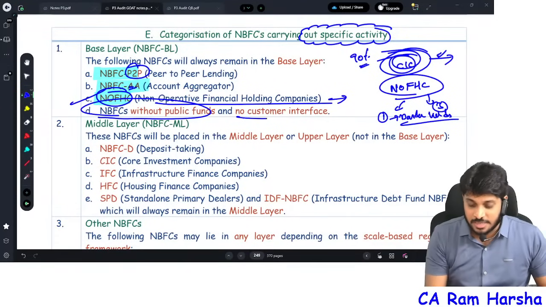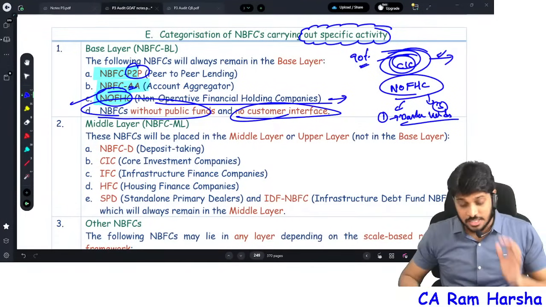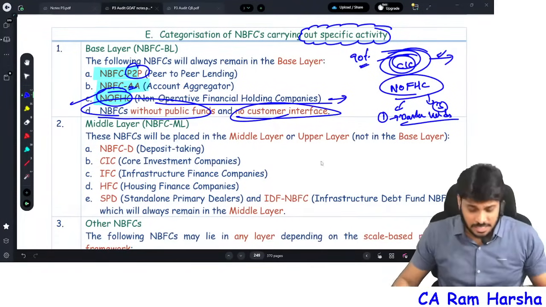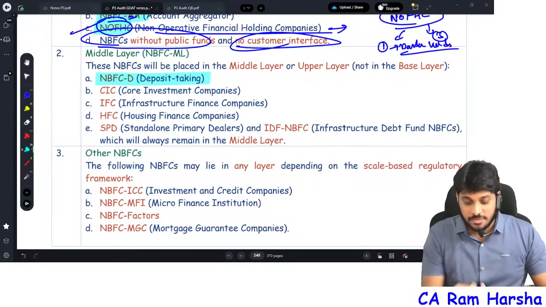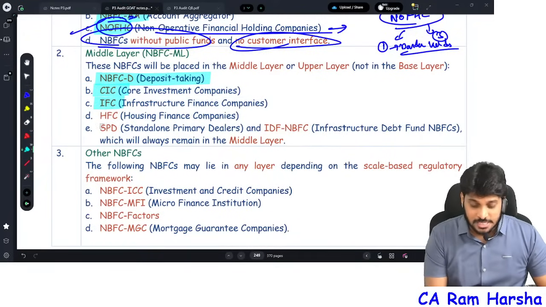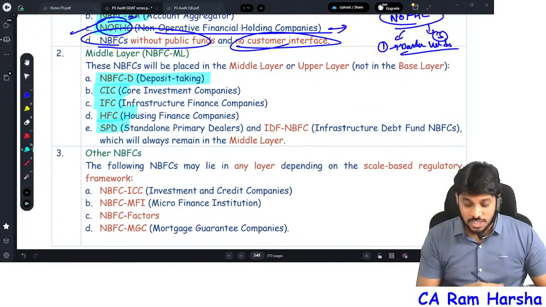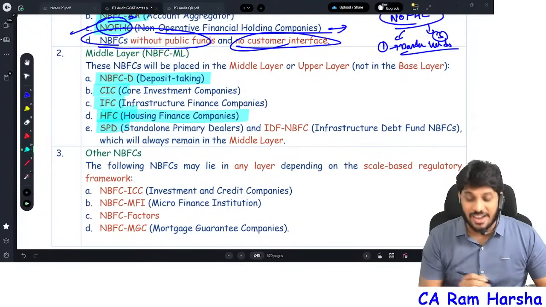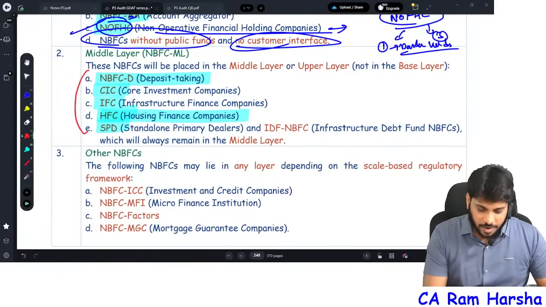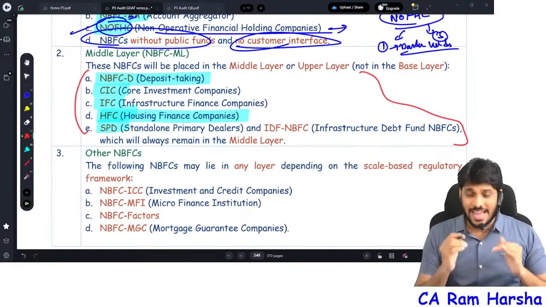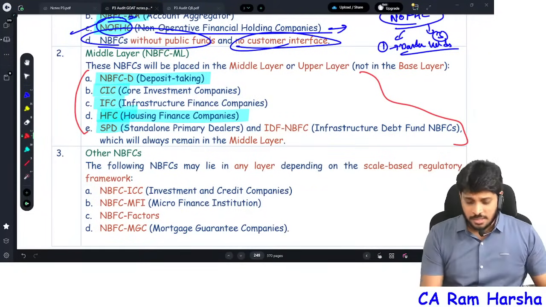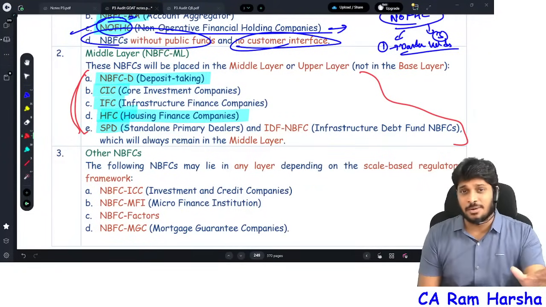NBFCs without public funds, NBFCs without customer interface. These NBFCs always come under base layer. Then there are 5 categories of NBFCs: NBFC deposit taking, core investment company, infrastructure finance company, standalone primary dealer, and housing finance companies. These 5 categories of NBFCs straight away will come under middle layer. Their asset size we don't see.